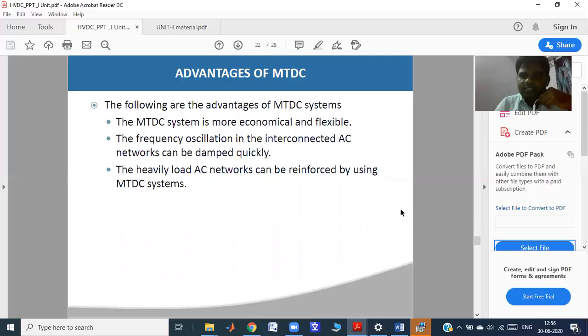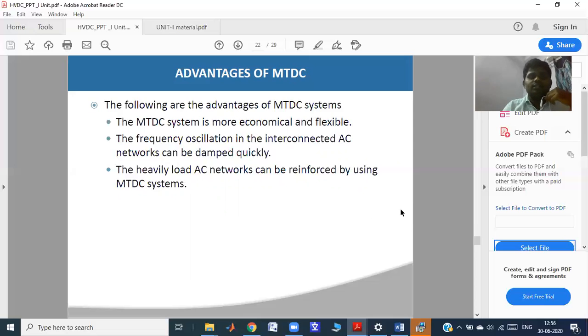What are the advantages of a multi-terminal DC system? The MTDC system is more economical and more flexible. Why? Because if a fault occurs in any one line, the other lines will still transmit more than half of the rated power. Also, more converters are used, so a fault in one converter station does not stop transmission.